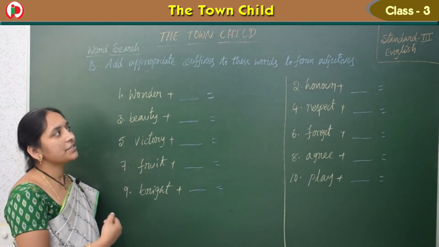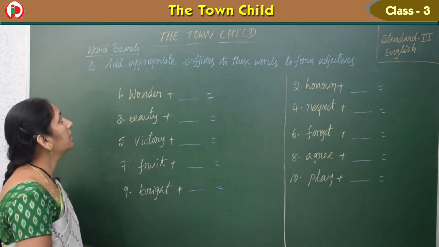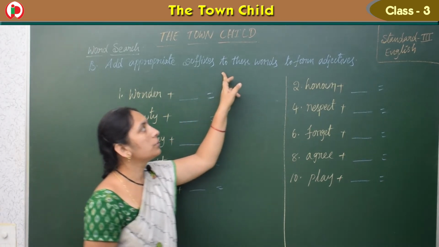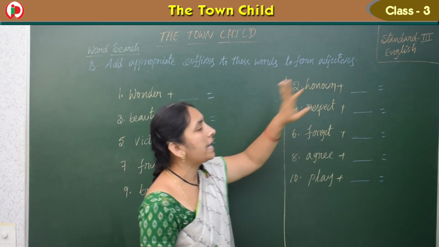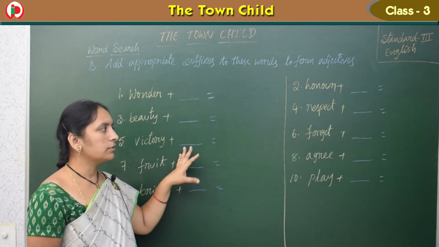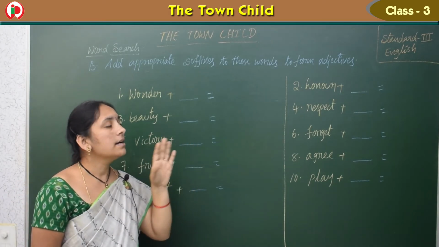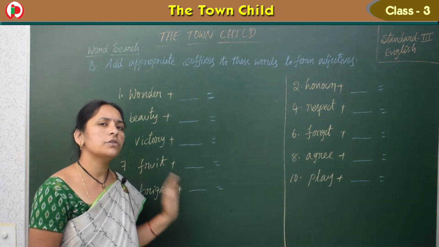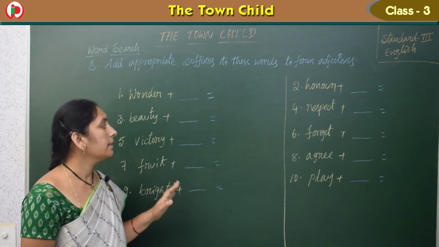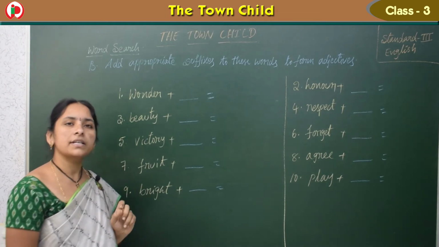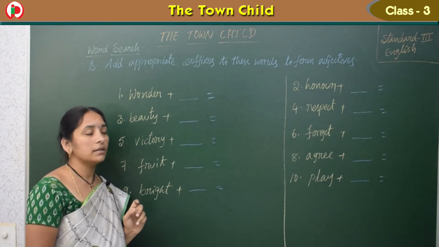See, children, the next one we have here: add appropriate suffixes to these words to form adjectives. So by adding something to this, we should get suitable adjectives. What should we add and where? Here they said suffixes. Can you remember what prefixes and suffixes are?